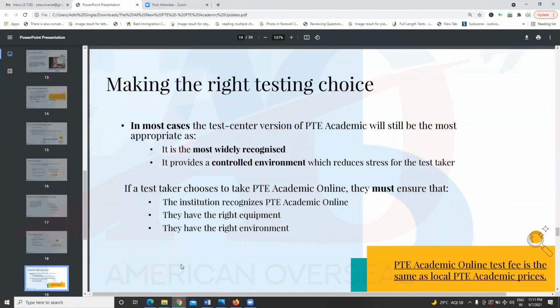So guys, in most cases the test center version of PTE Academic will be most appropriate because it is mostly recognized.